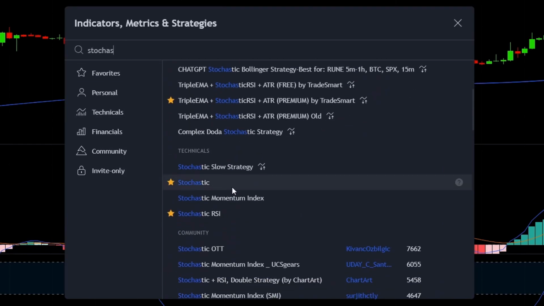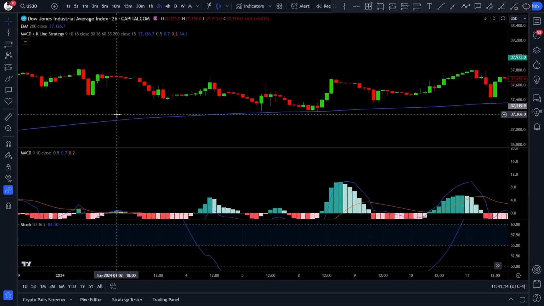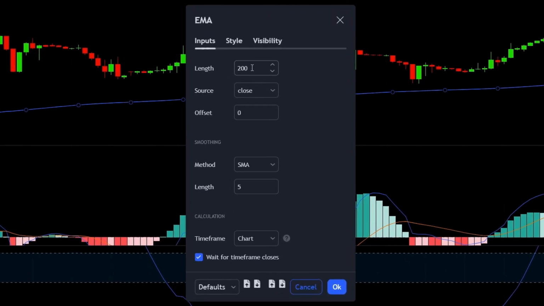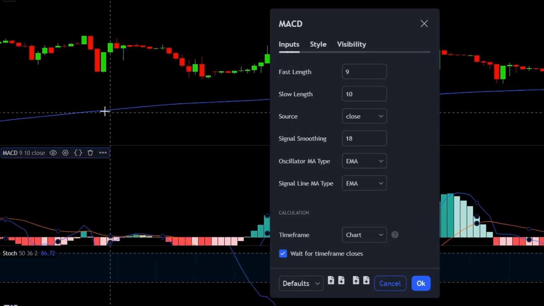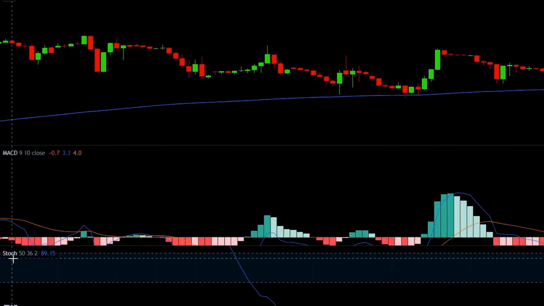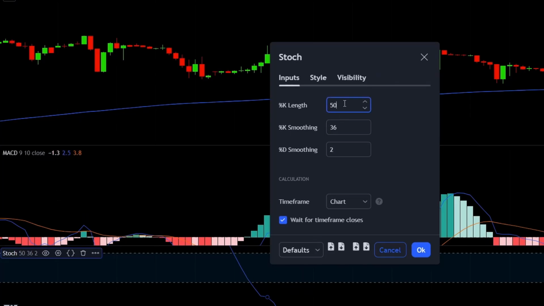Click on this one. Okay, as I mentioned, I've optimized this strategy, so we need to change the settings of the indicators. Let's start off with the EMA. Set its length to 200. Now the MACD. Set the fast length to 9, the slow length to 10, and the signal smoothing to 18. Finally, go to the stochastics. Set the percentage K length to 50, the percentage K smoothing to 36. And you can leave the percentage D at whatever value you want, as we won't use that.